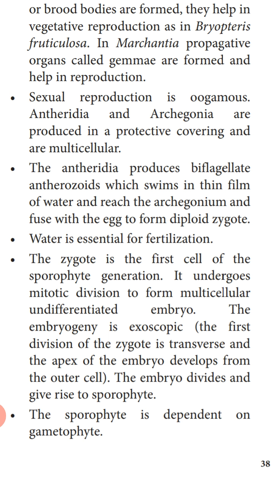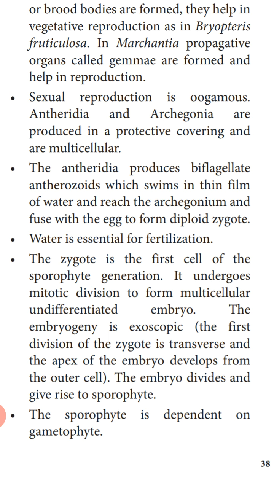Exoscopic means in the zygote, the first division is transverse, that is, a horizontal division takes place, and the apex of the embryo develops from the outer cell. So the zygote first divides horizontally. The cells present towards the apex will develop into the embryo. This embryo will divide and lead to the sporophyte.